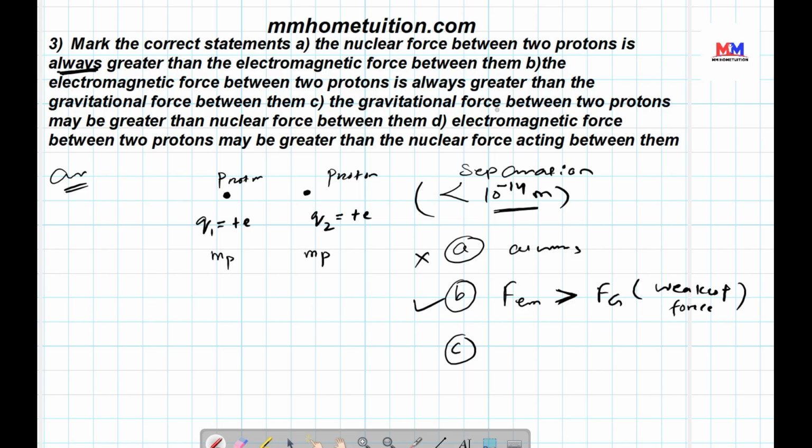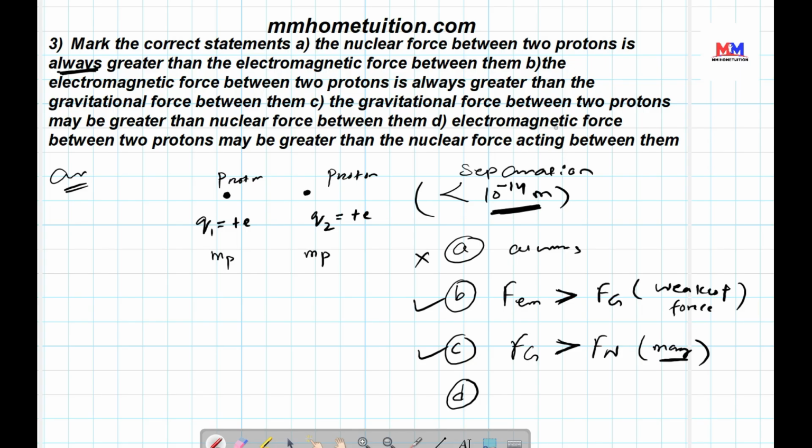The gravitational force between two protons may be greater than nuclear force. Yes, it is correct. Because the option says may, gravitational force may be greater than nuclear force because the separation parameter is there. The may condition is there, so this option is correct.